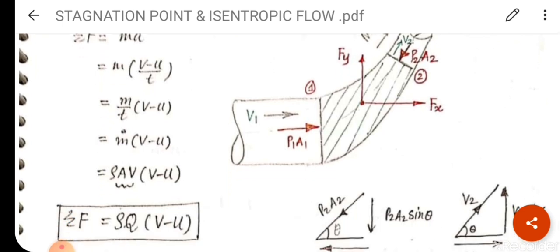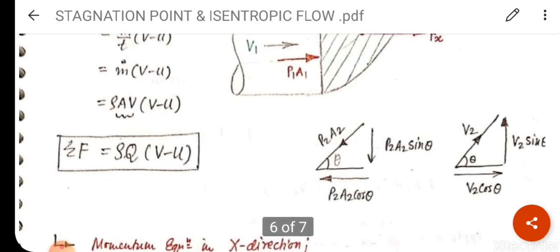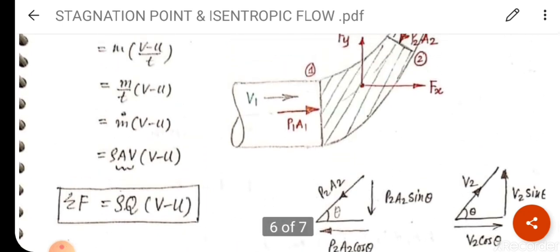So m dot value, you all know, already solved in the last lecture, that is rho A V into v minus u. Again AV is nothing but discharge, so we can write the final summation of forces, that is rho Q. In place of AV I have written here Q, so rho Q in the bracket v minus u. See the other triangles I have drawn here from this diagram, that is bent pipe.